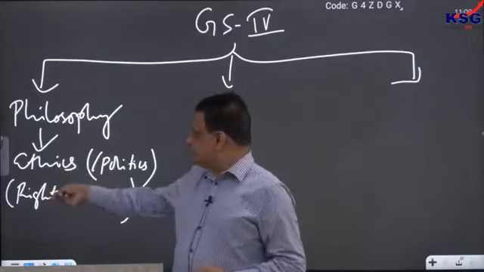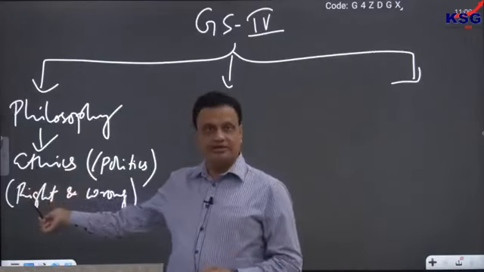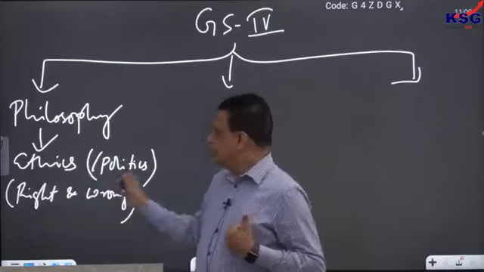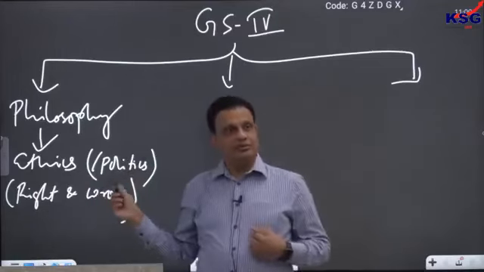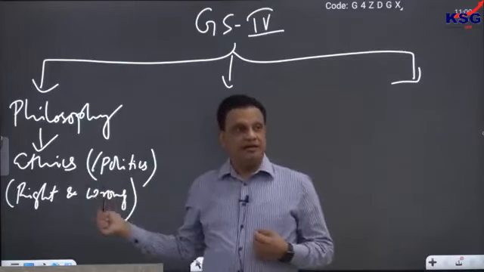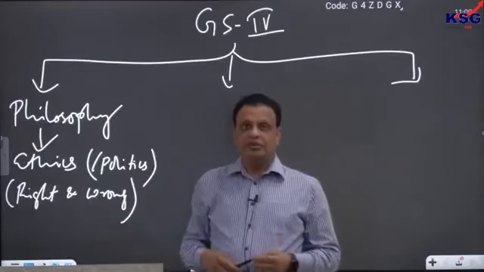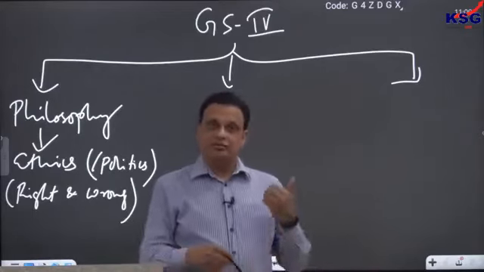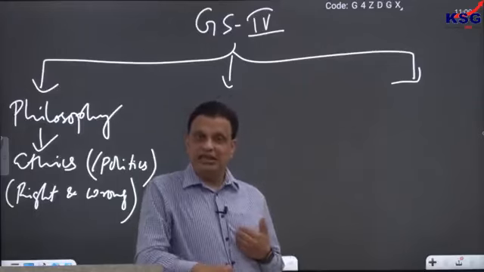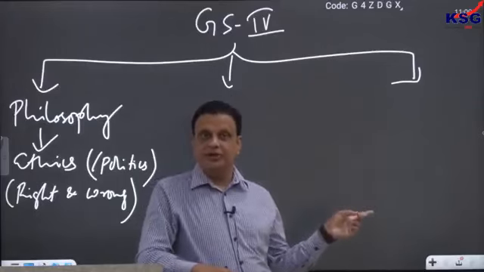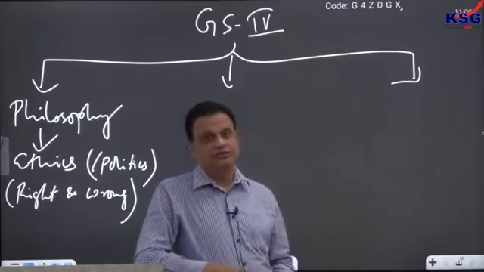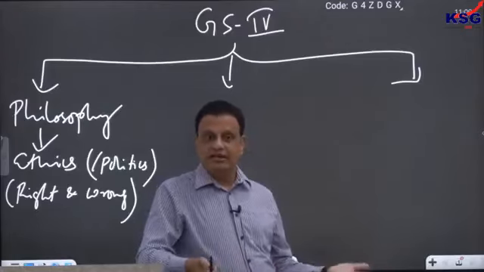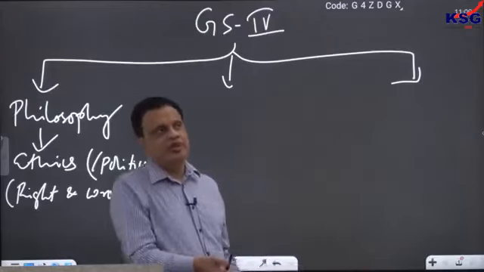In the ethics part, basically we will be talking about right and wrong in our personal life, and in politics we will try to apply the same idea of right and wrong in our political life, in our governance system. Because in our personal life also you have to think about what is right and wrong, and in governance also you have to think about what is good governance, what is bad governance, what is a good administrative action, which is not that good.